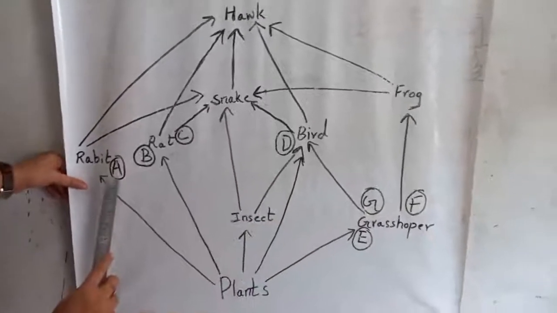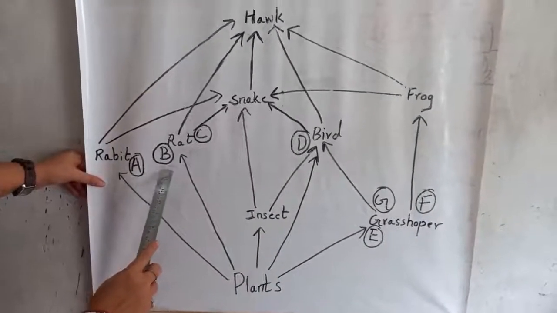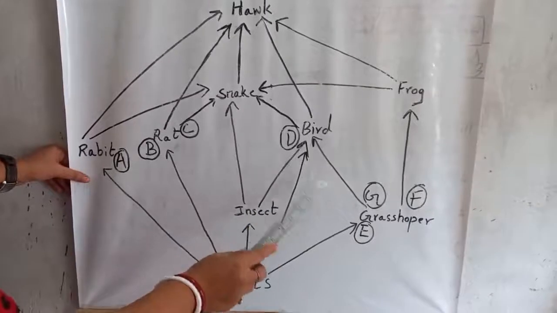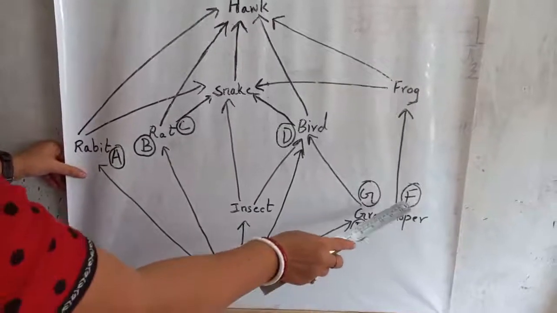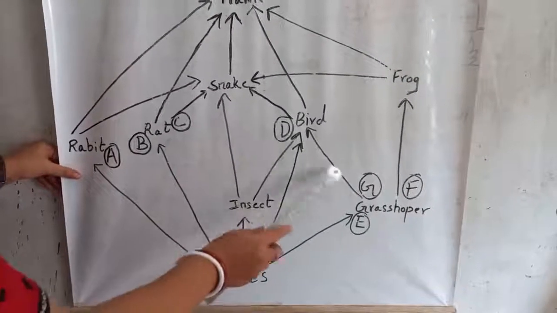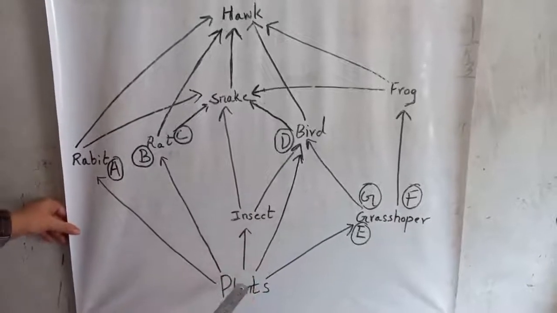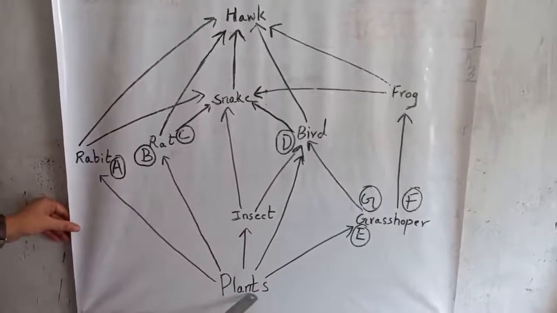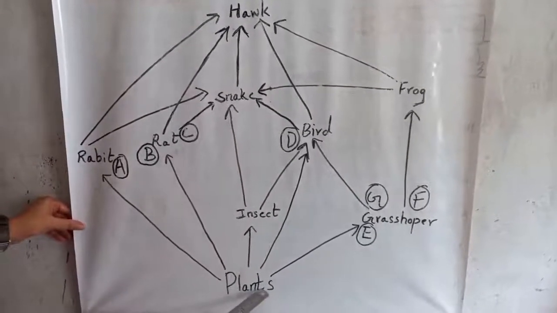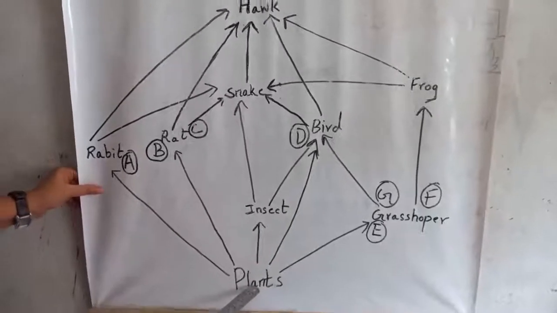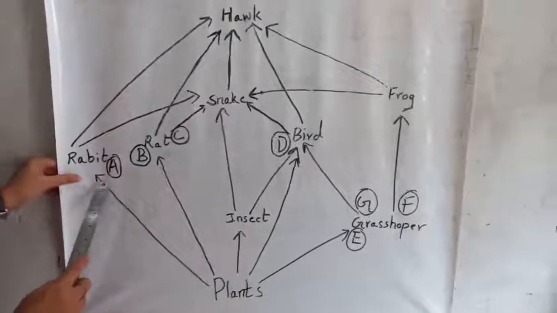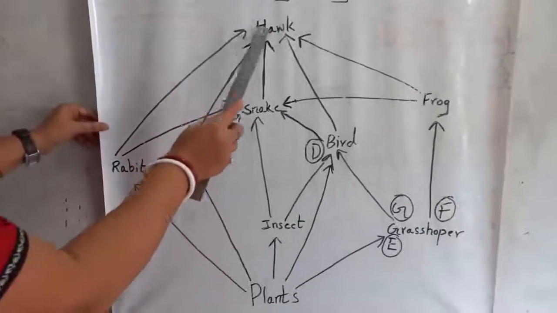Look here. The food chains A, B, C, D, E, F and G. These are food chains. First we start with plants. That is the base of the ecosystem. Plants are producers. Plants are eaten by rabbit and rabbit is eaten by hog.